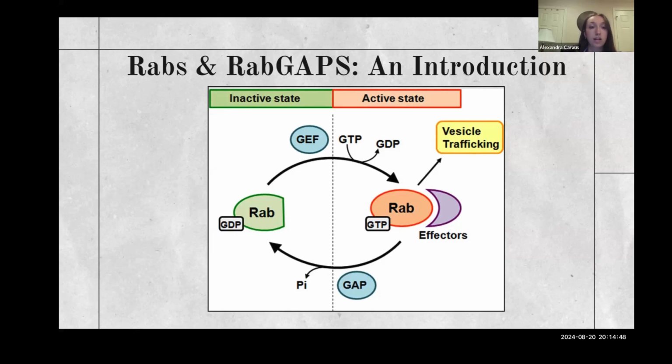So in this study, we're looking at Rab3GAPs, and we investigated orthologues of upland cotton. So orthologues are essentially different expressions of a gene throughout different organisms.